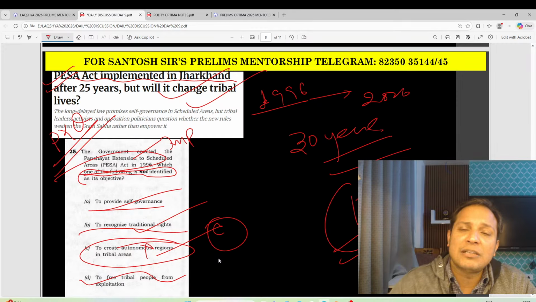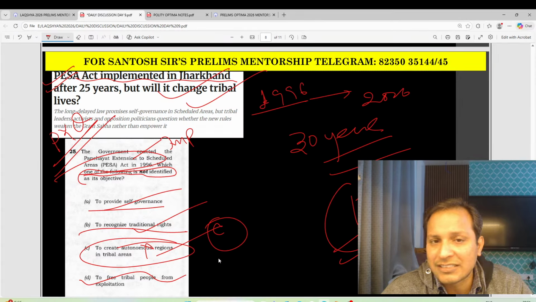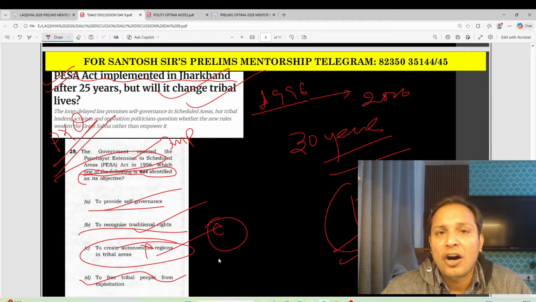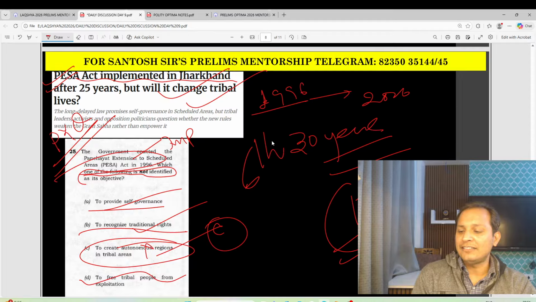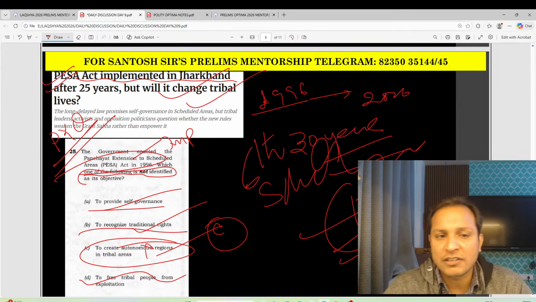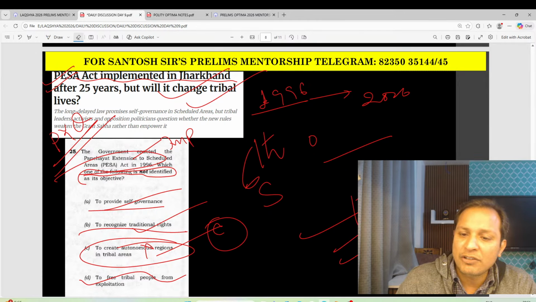Guys, autonomous councils are in which provision? Which schedule talks about autonomous councils? Can anybody tell me? This year that schedule is very important. Autonomous tribal councils, Sixth Schedule. Guys, you may expect a question on the Sixth Schedule because of the Ladakh issue. Because of the Ladakh issue, the Sixth Schedule can be an important topic.